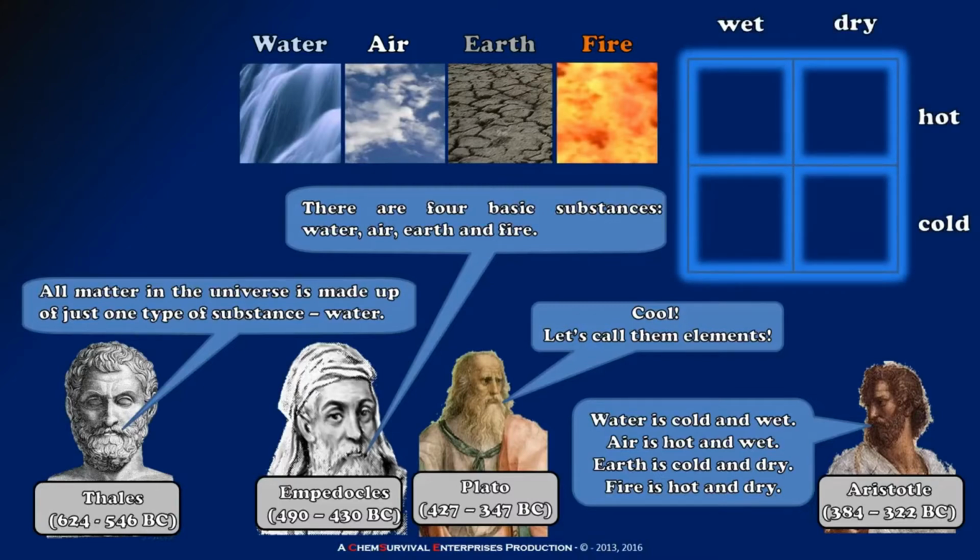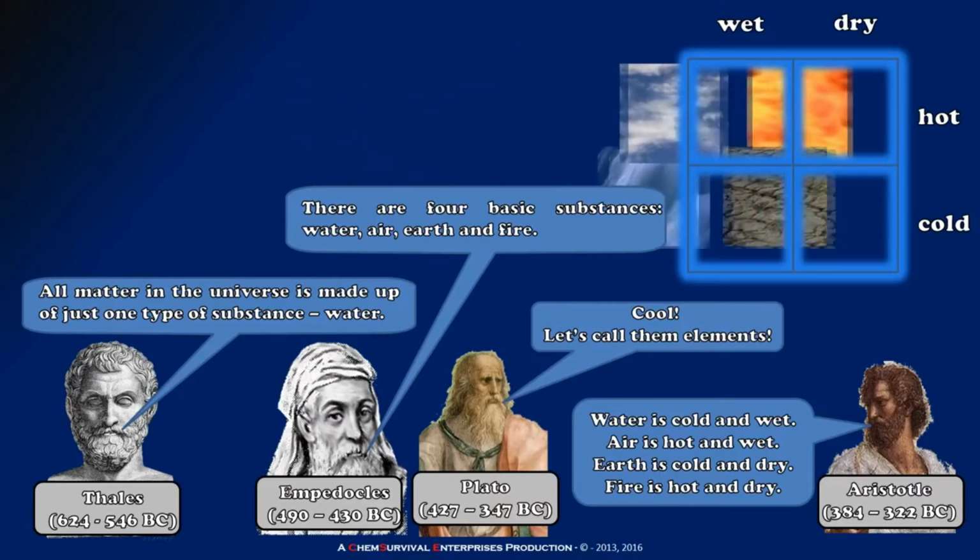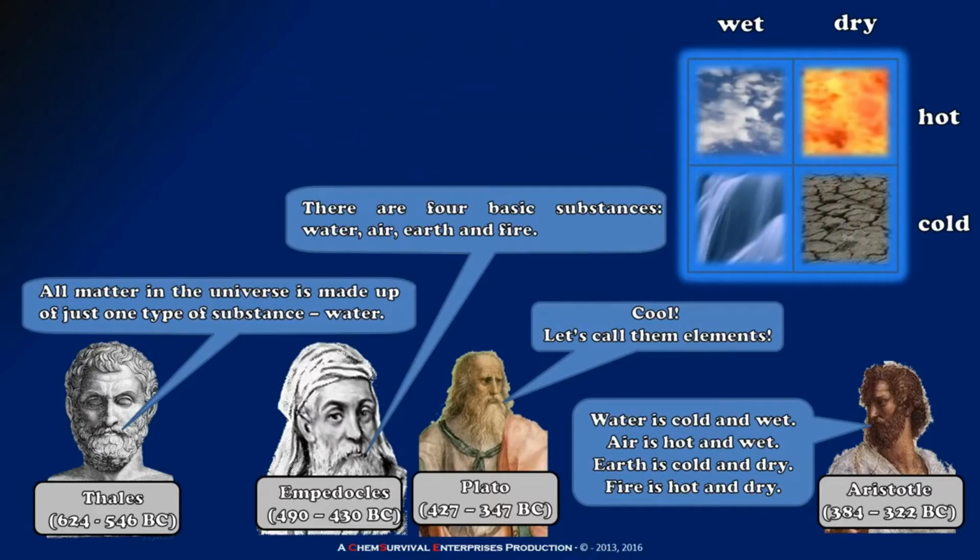Elements are something more than a simple list. He went beyond that by plotting these properties on two coordinates, one axis for hot and cold and another for wet and dry. In doing this, he created a now famous table of elements in which the elements with similar properties form the same column of the table. For example, the wet elements share a column and the hot elements share a row. This was an old format in which elements were placed on the basis of their properties, and we will soon see how it is relevant to the modern periodic table.